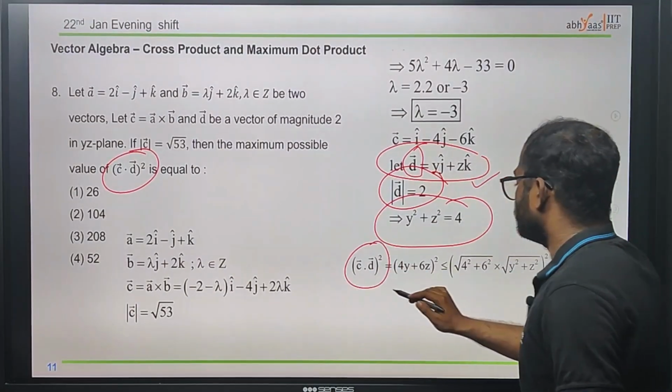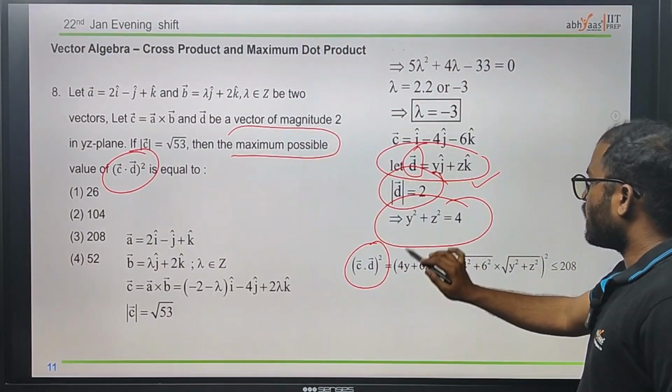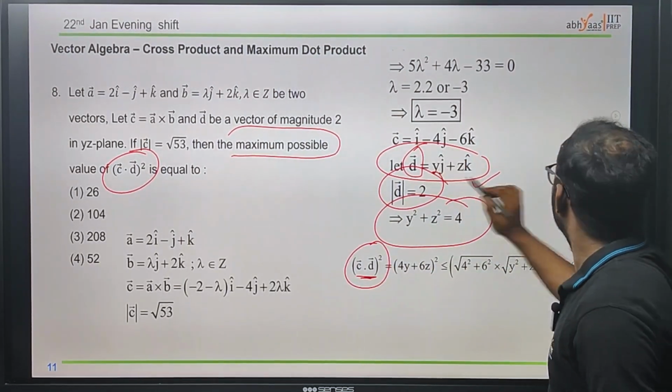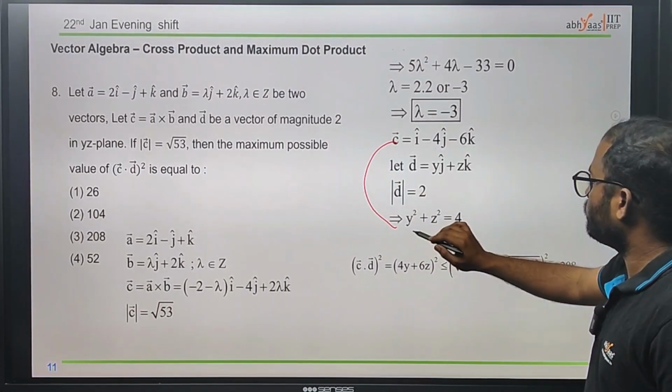We just do the dot product of this one, since we need to find the maximum value. For that reason, we have 4y plus 6z. We just do the dot product of this one and this one.